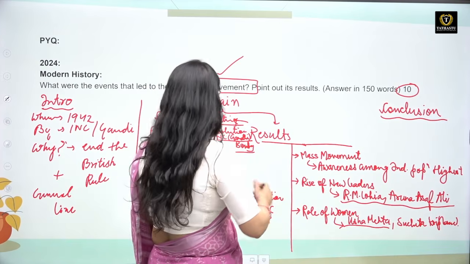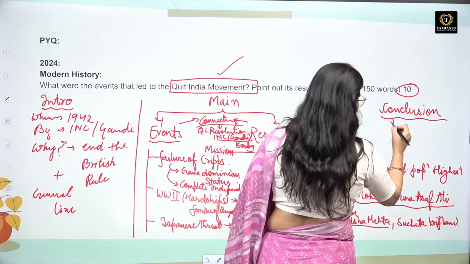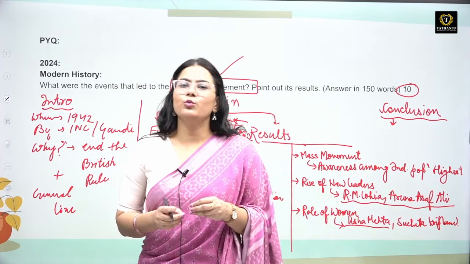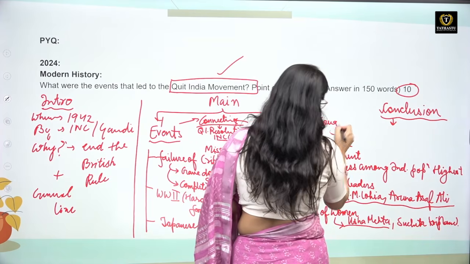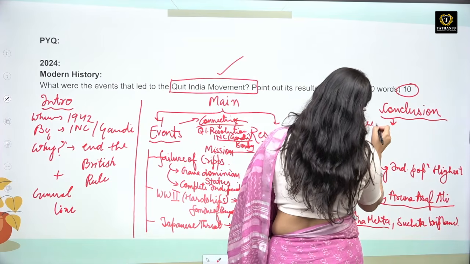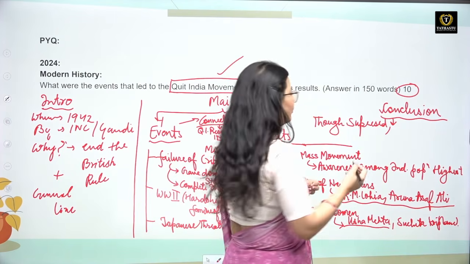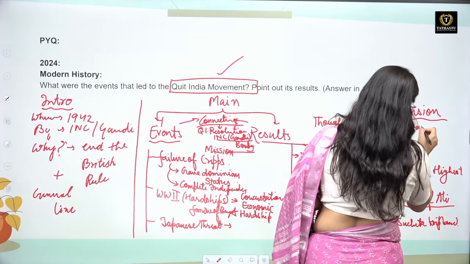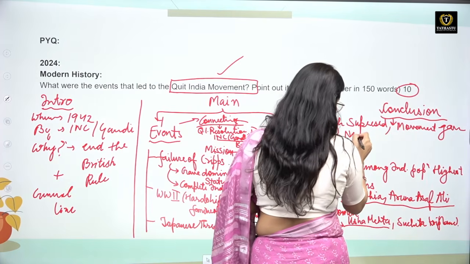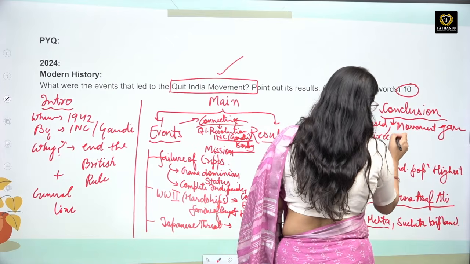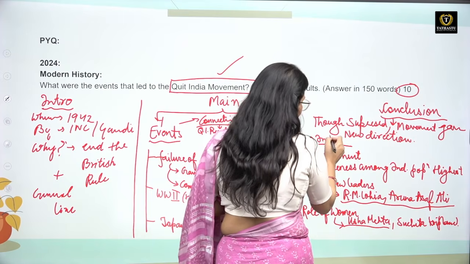Other than that, you can mention finally what was the final outcome of the Quit India movement, that you can use in your conclusion. In conclusion, you can say that we all know that the movement was suppressed. So we can start with the conclusion: though suppressed, the movement gave a new direction to India's national movement, new direction to the national struggle. अच्छा, अब second line में you can mention implications.